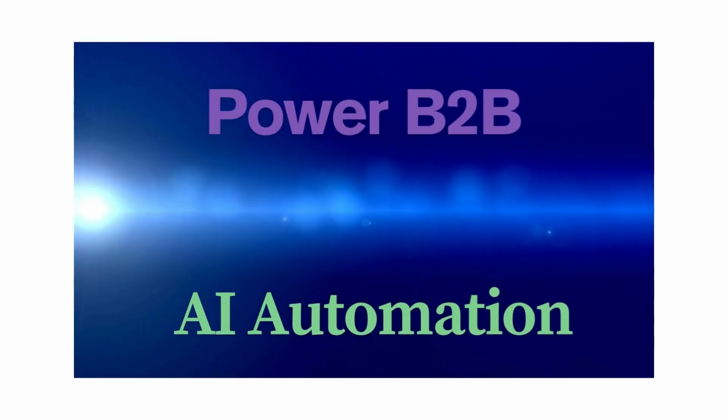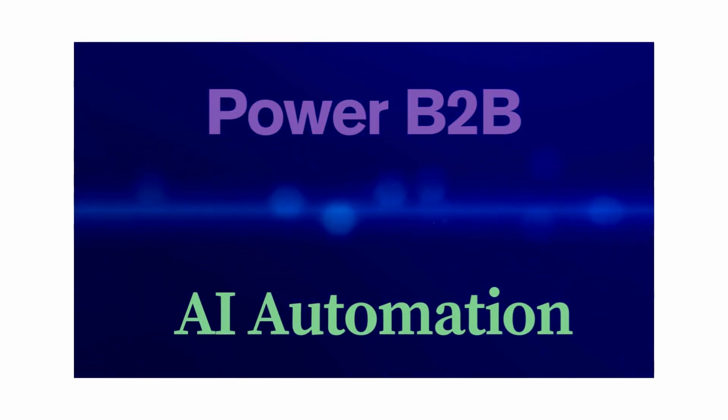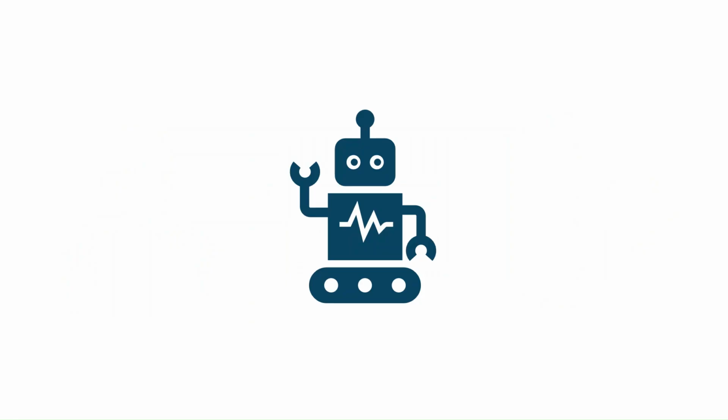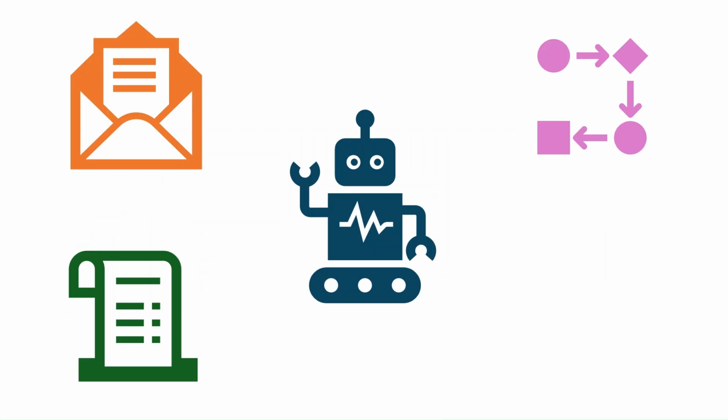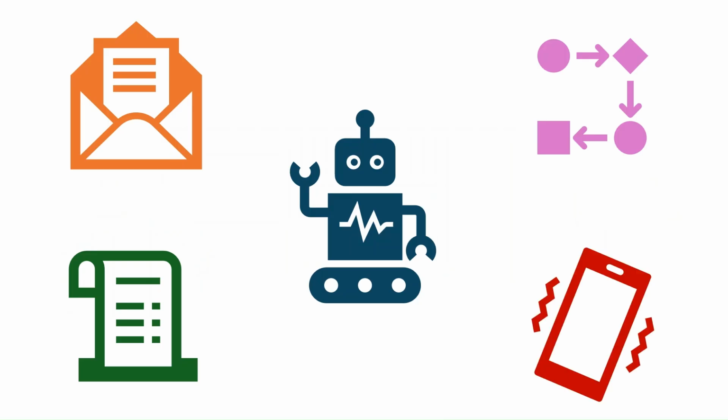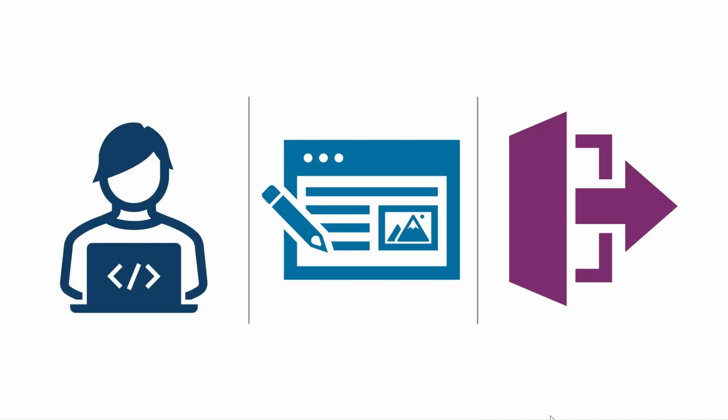Automate your repetitive work with Power B2B. Power B2B is empowered with the power of artificial intelligence, which will help you reduce most of your repetitive work, and it will also ensure that you are not missing any of your key activities. As a first use case, let us see how the Power B2B can automatically record all your sales inquiries and notify you to ensure that you are responding to it without a miss.